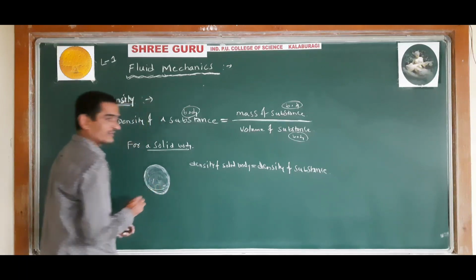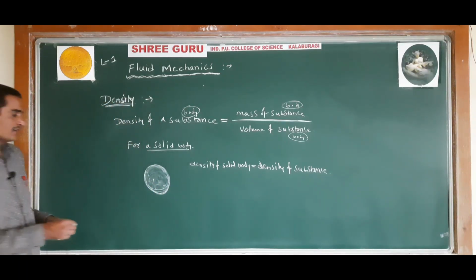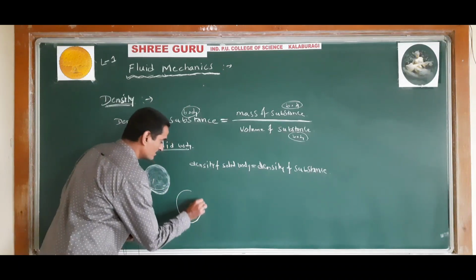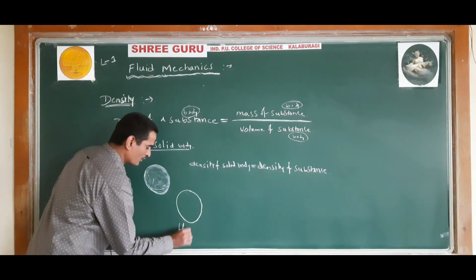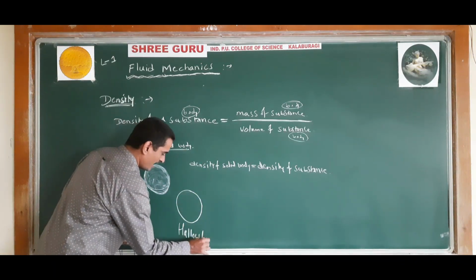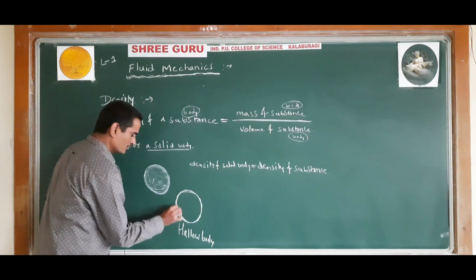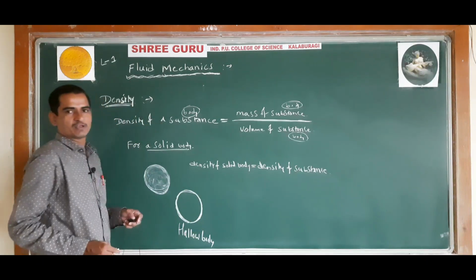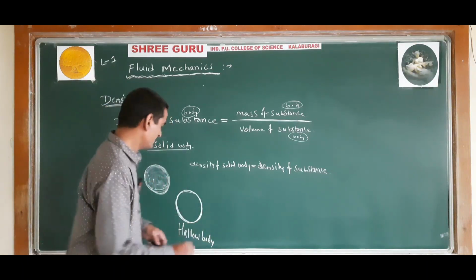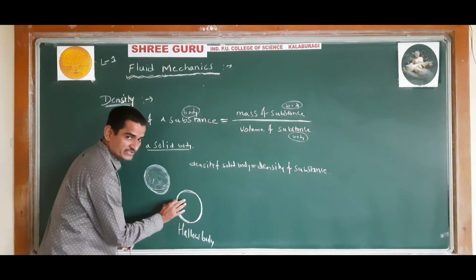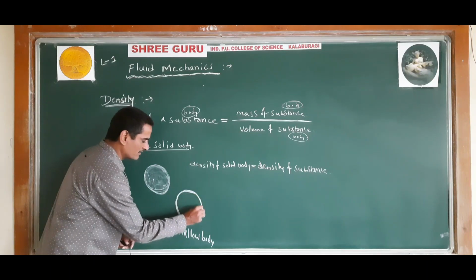If it is not a solid body, if it is a hollow body, like a football, inside it will be vacant. It is not completely filled.